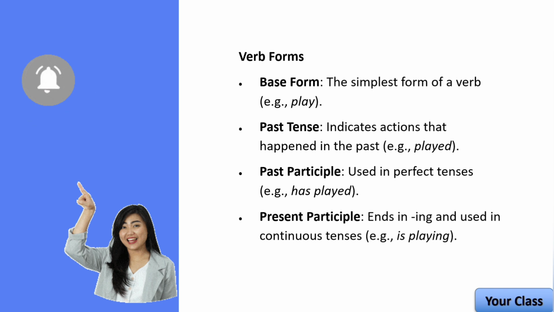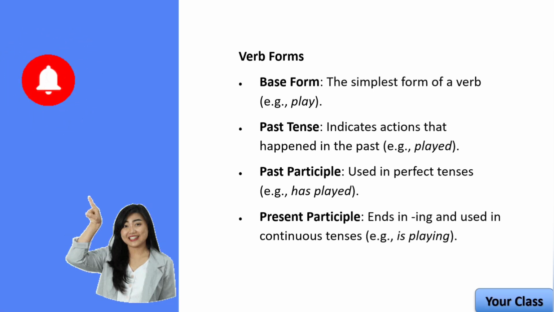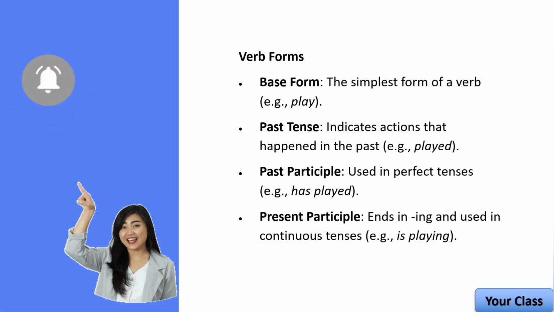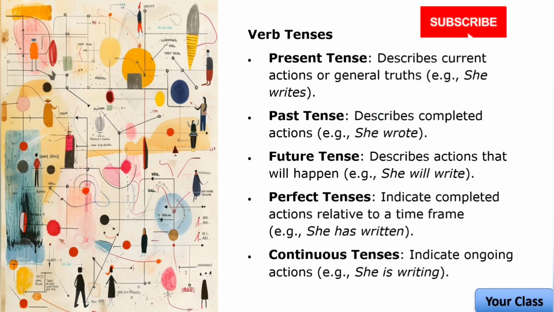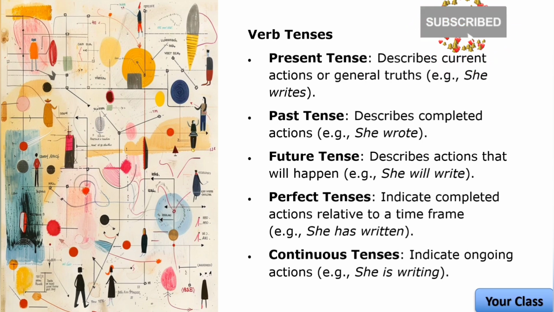Now let's dive into verb tenses and see how they help us describe when an action happens. There are several types of tenses in English, and they tell us about the timing and nature of the action. Here's a breakdown. Number 1, present tense. The present tense describes actions happening now, or it can indicate general truths or habits. Simple present describes things that happen regularly, facts or general truths. For example, she writes every day. This indicates a habitual action that occurs regularly.